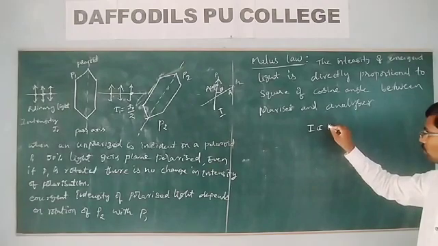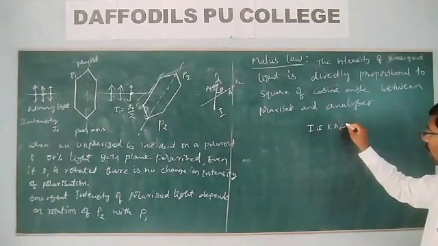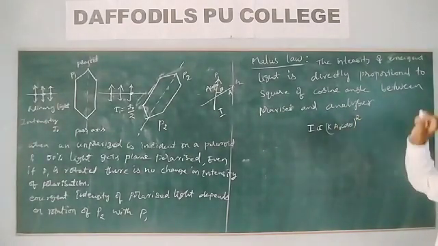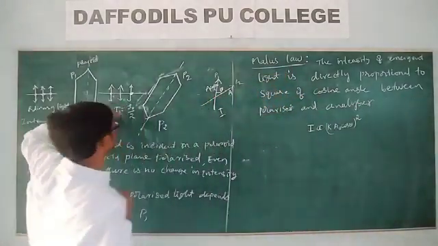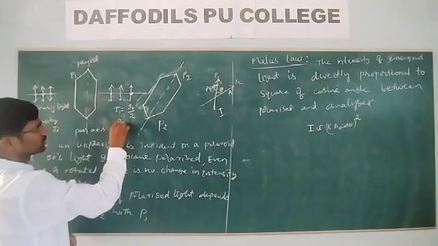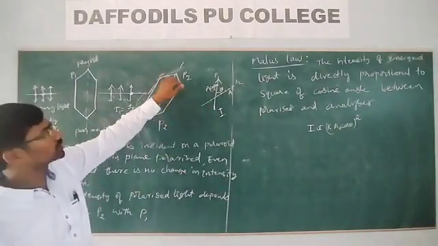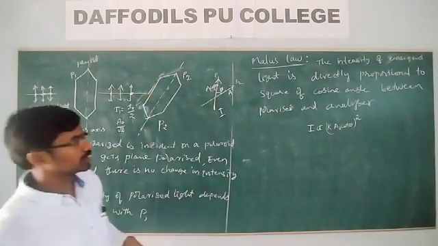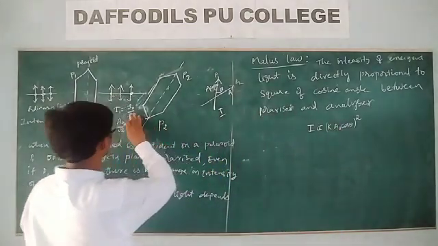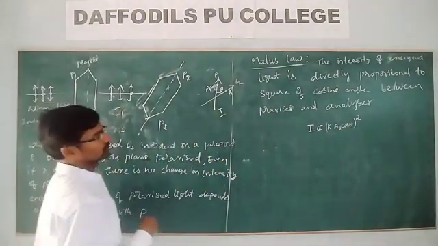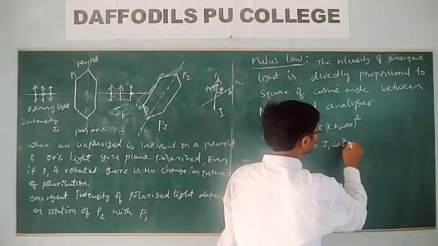I is directly proportional to some constant k into A naught cos theta whole square. Here the amplitude is A naught by root 2, so it is A naught by root 2 cos square theta. Is it okay? Otherwise we can take I1; in terms of this, I is equal to I1 cos square theta.